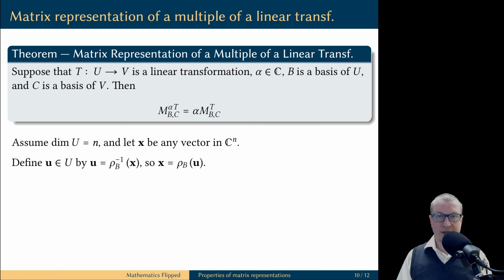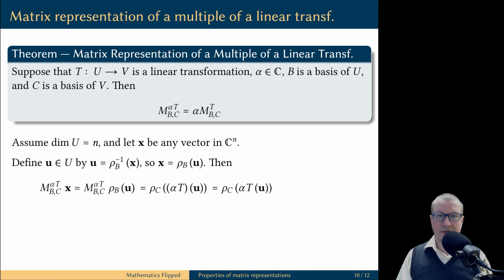Same setup as in the previous proof, so I'm not going to go over this. And we're going to look at the product of the matrix representation of alpha T and vector x. We recall that x is equal to rho B of U, and then we apply the fundamental theorem of matrix representation to the linear transformation alpha T.